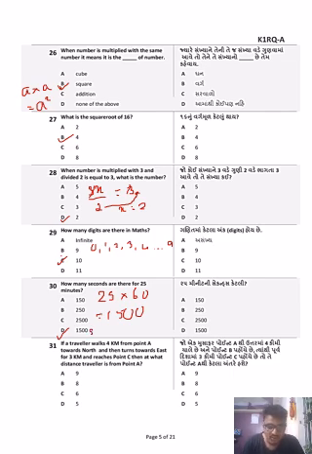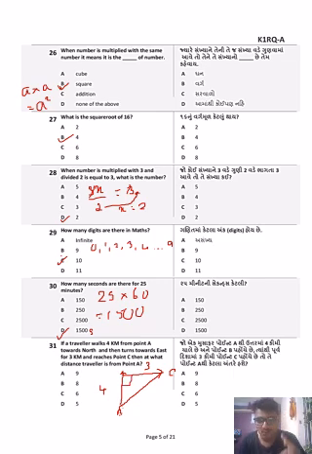If a traveler walks 4 kilometers from point A towards the north, let's say this is point A, he has traveled a distance of 4 kilometers, okay, towards the north, and then turns towards the east for 3 kilometers. East, let's say this side is east, okay. He goes towards the east at what distance? 3 kilometers, and reaches point C, okay. What is the distance of the traveler from point A? So the straight distance of the traveler from point A becomes A to C. Okay. And you see, this is a right angle triangle.